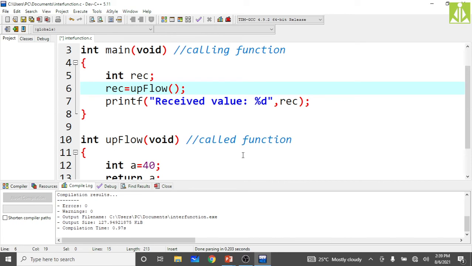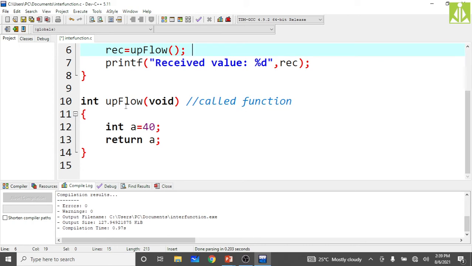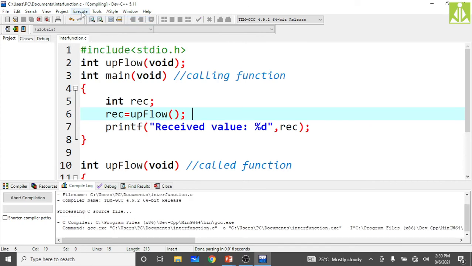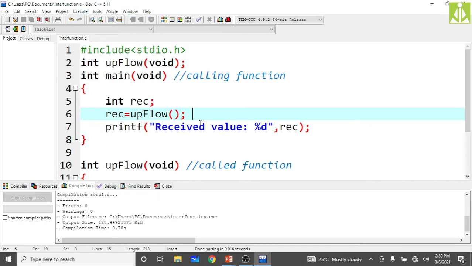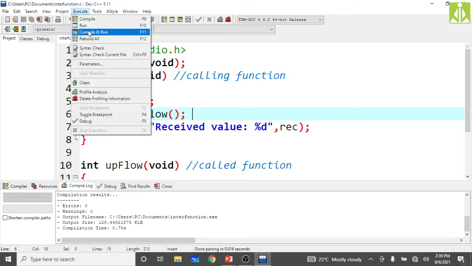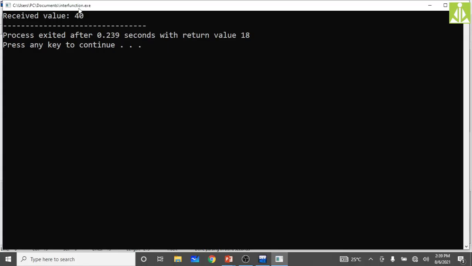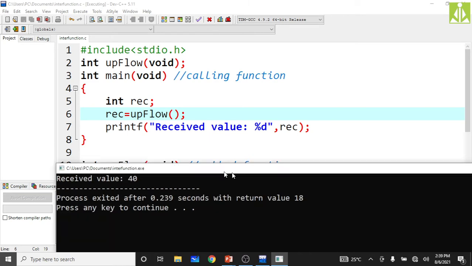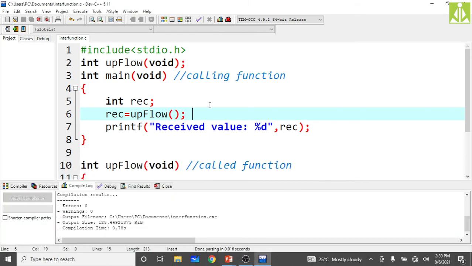So this type of communication, of course, is upward communication, but it is not full-fledged communication. Only one piece of data we are passing, and it is not possible to pass more than one piece of data from the called function back to the calling function. We can pass at most only one value. So compile it, execute it, and as we are receiving that value inside the REC variable, you can see the received value as 40 from the called function to the calling function in this way.